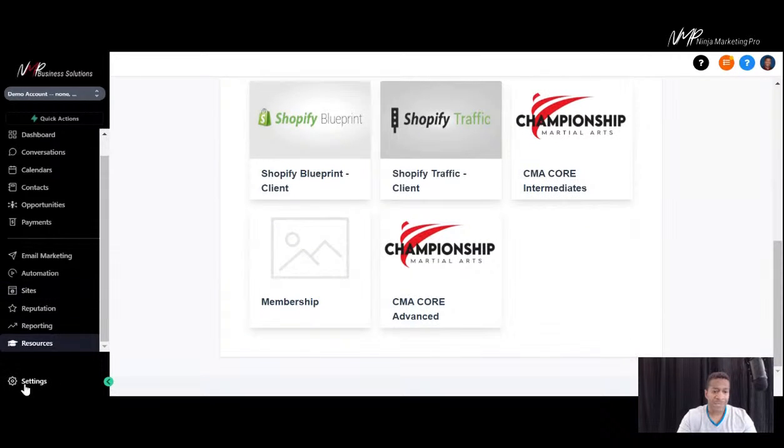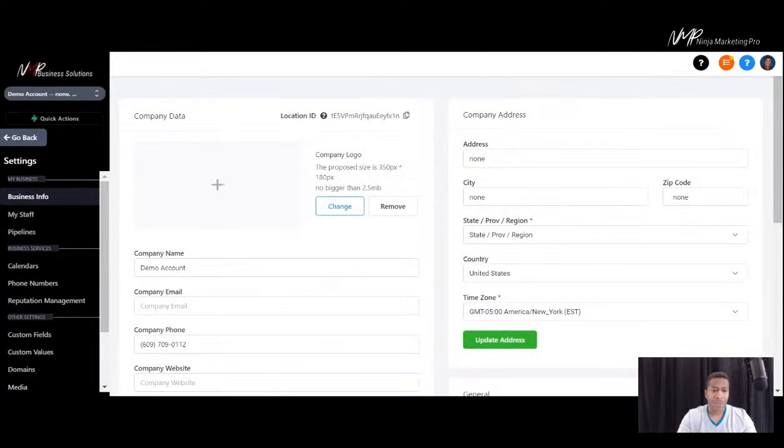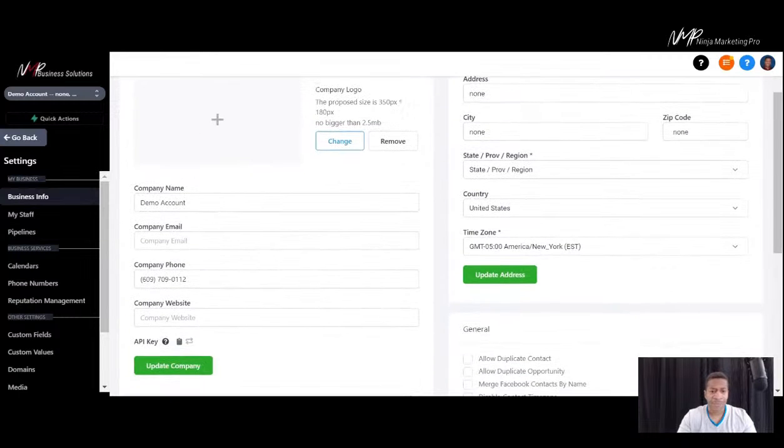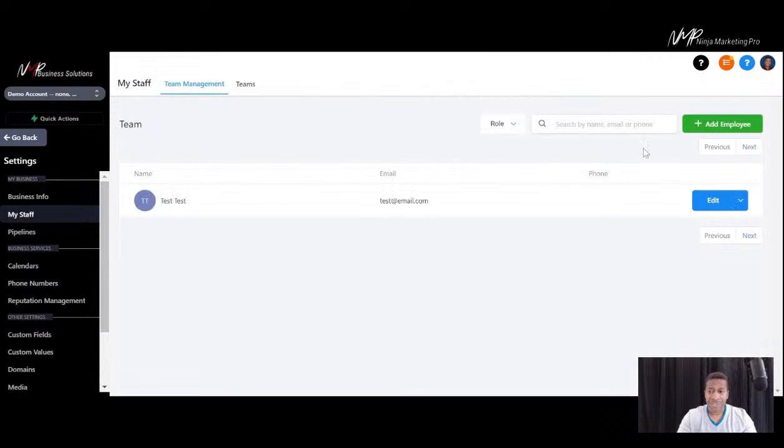And then we also have the settings area over here, where you do all your setting up your accounts, setting up all of your staff. Now we have unlimited staff who can use our system. Many of these CRM systems, which are just CRMs, make you pay for each employee, each user. No matter which package you get, you have unlimited users in the system.